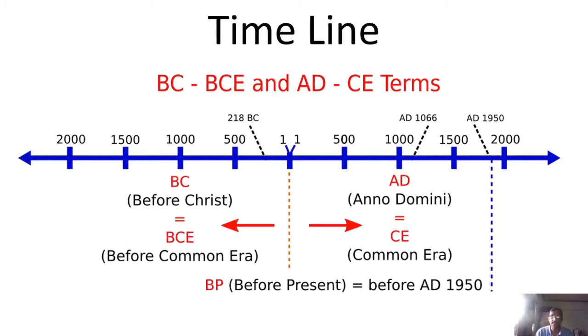So if you see, the concept is quite clear. It's something called a timeline. Now one can clearly see that this is a central area, and you're already quite familiar with the two terms AD and BC.